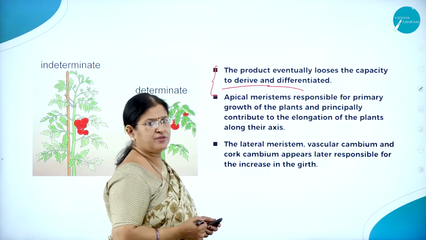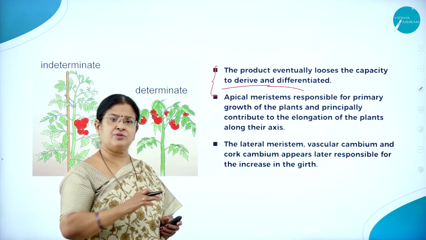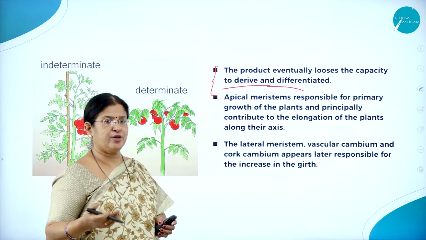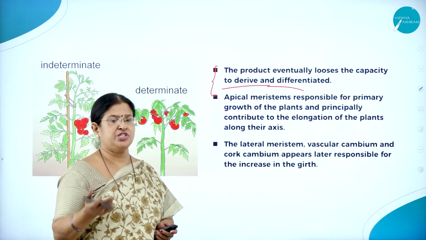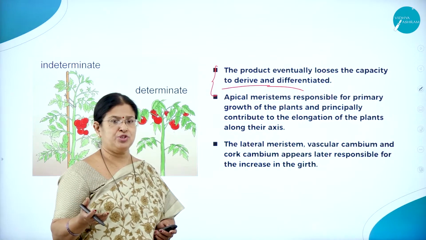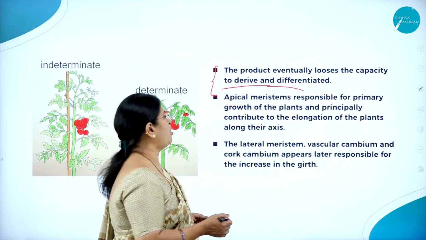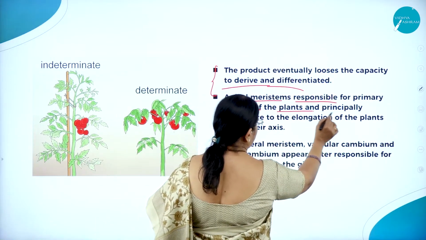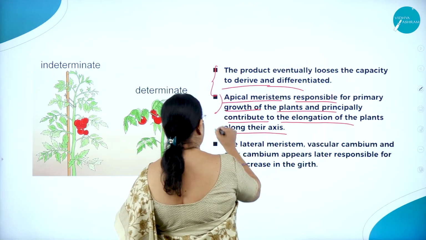I think all of us know that. For example, when you prune or cut the plants, everything stops growing, but after some time you can see regrowth happening in such plants. You find fresh leaves, fresh stem, shoot, everything being formed, right? And as we all know, the apical meristem is responsible for primary growth of the plants and principally contributes to the elongation of the plants along their axis.